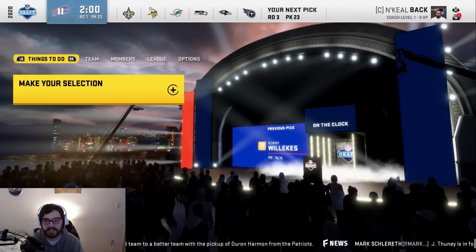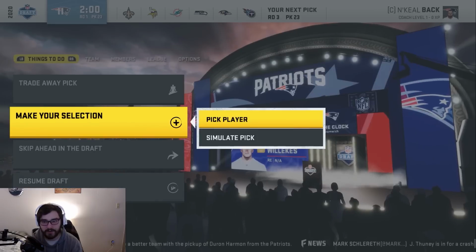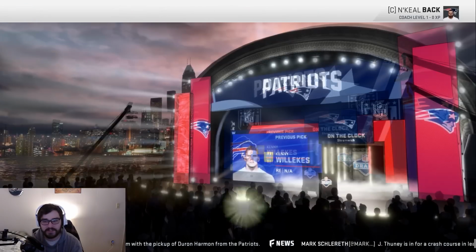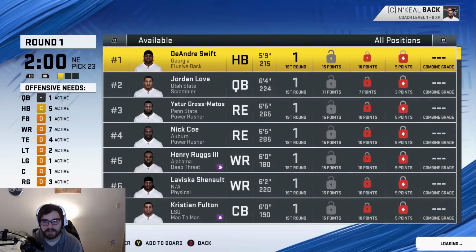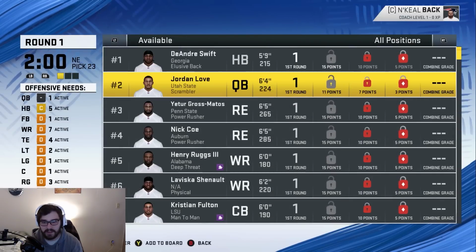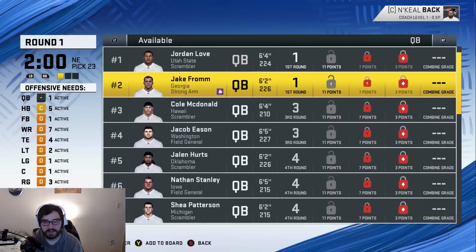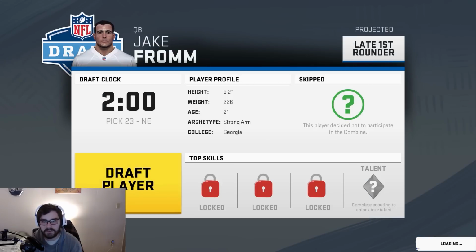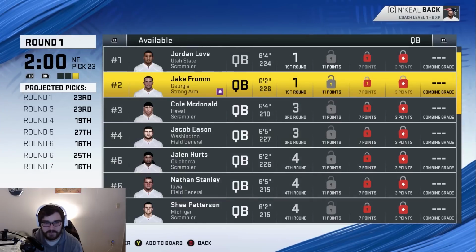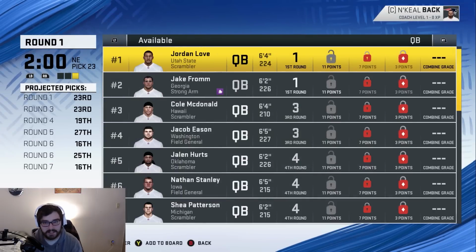I could totally see the Patriots trading up at some point to try to get a quarterback. I'm going to see who's available in the first round at quarterback. If Jordan Love is still here, I think I'm going to take him. And Jordan Love is still here. I was going to take Jake Fromm in one of the later rounds, but we don't have a second round draft pick, and I don't want to risk him in the third. He might still be there in the third. I'm going to take Jordan Love, though.